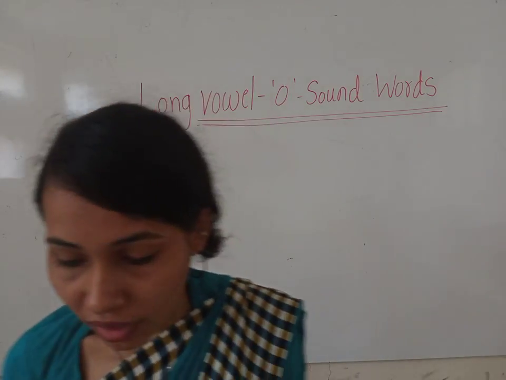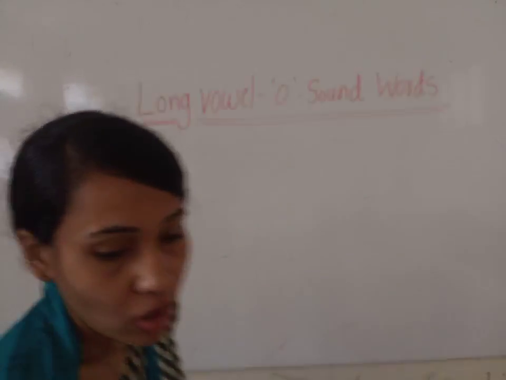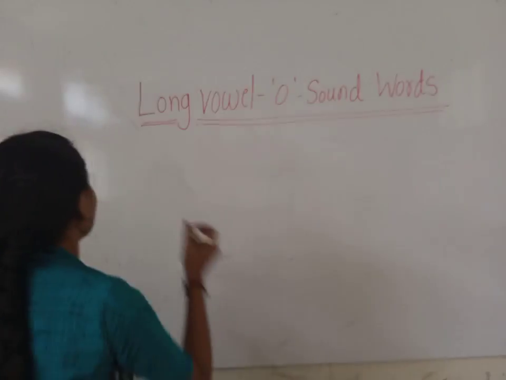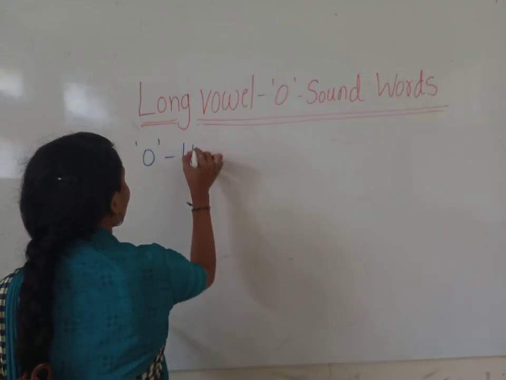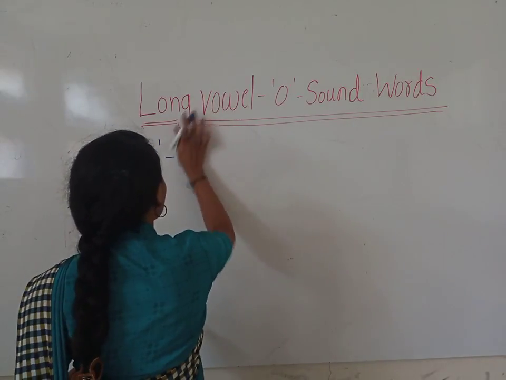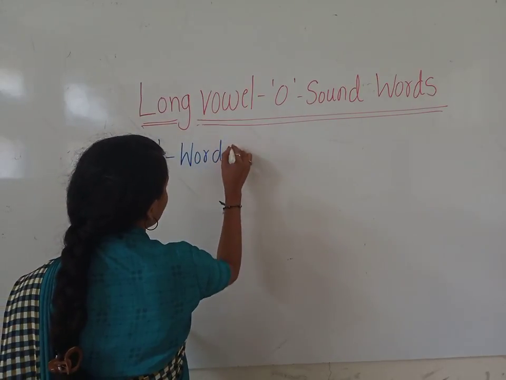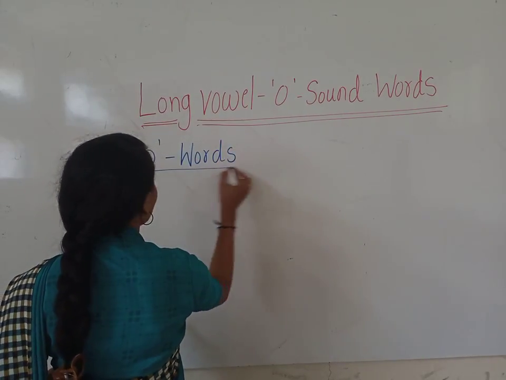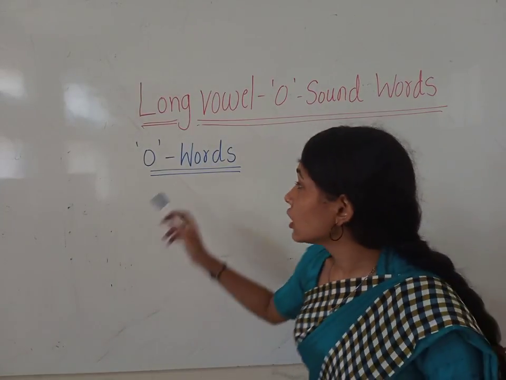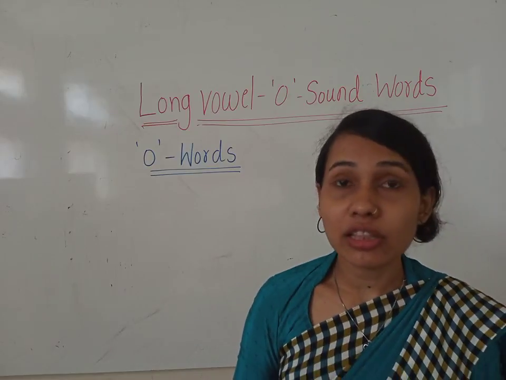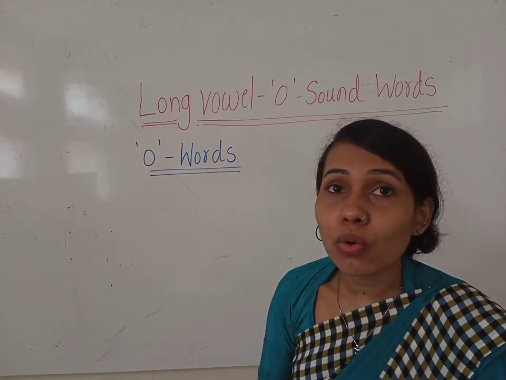Okay children, now we are going to learn O sound words. Single O. Single O without any combination in the word gives the long vowel O sound.